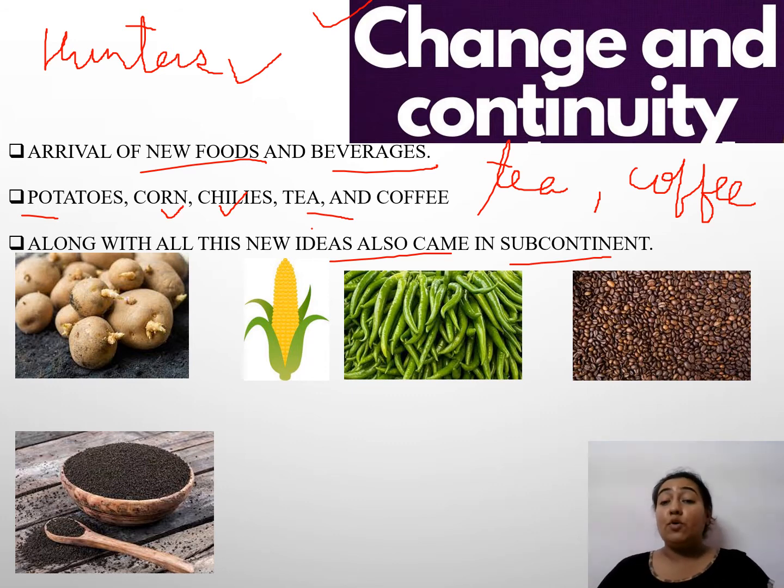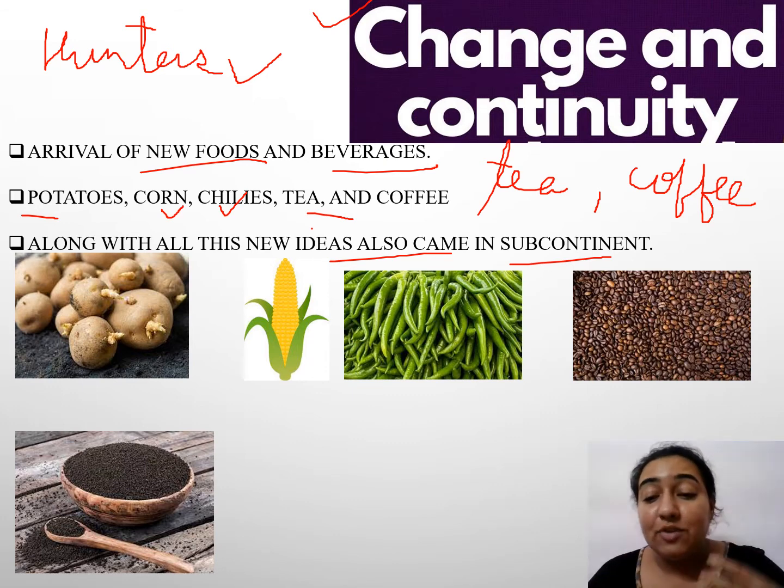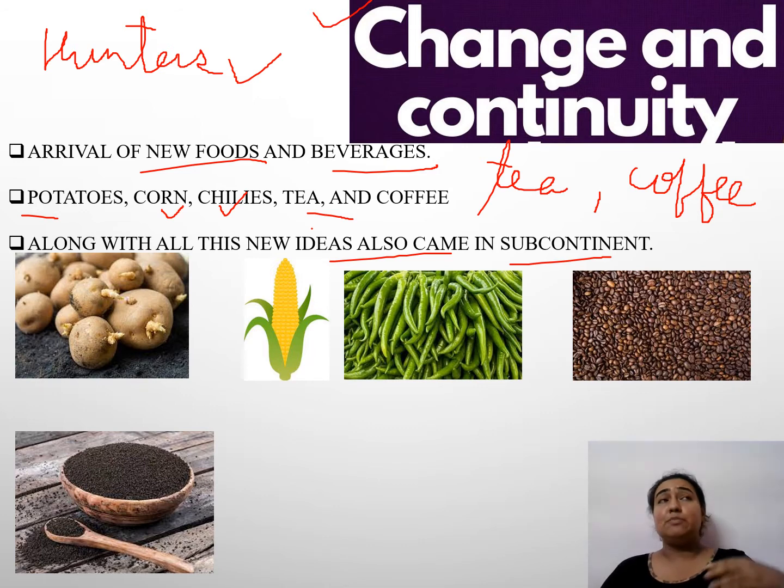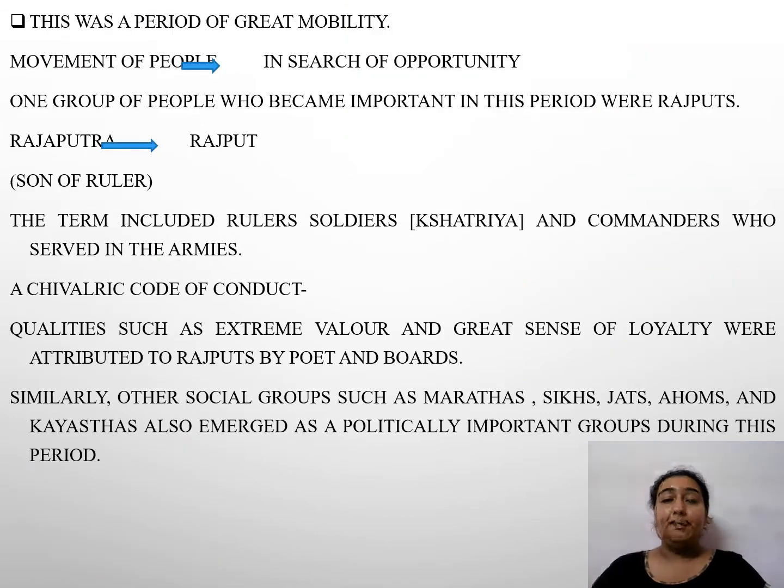So along with what was coming, new ideas were being generated by politicians, by the people and citizens of India in the Indian subcontinent, in various parts of Deccan India, Northern India, Eastern India and Southern India. And this brought a variety of change and revolution in our Indian country. Now, how can we observe and say that there was a period of change?